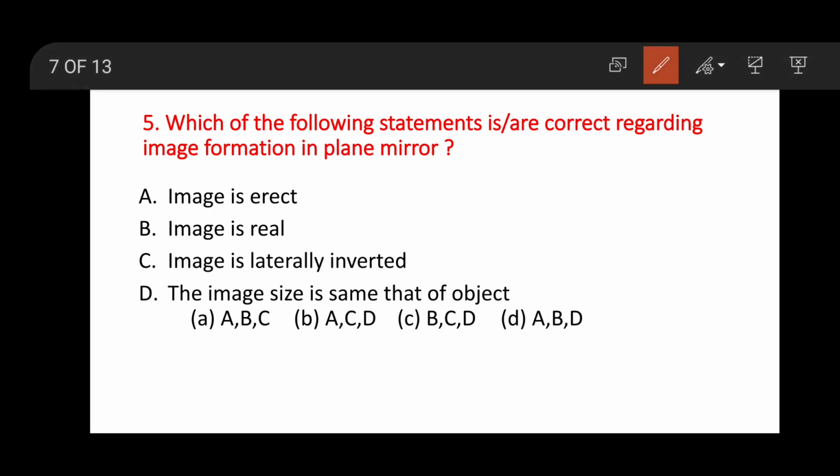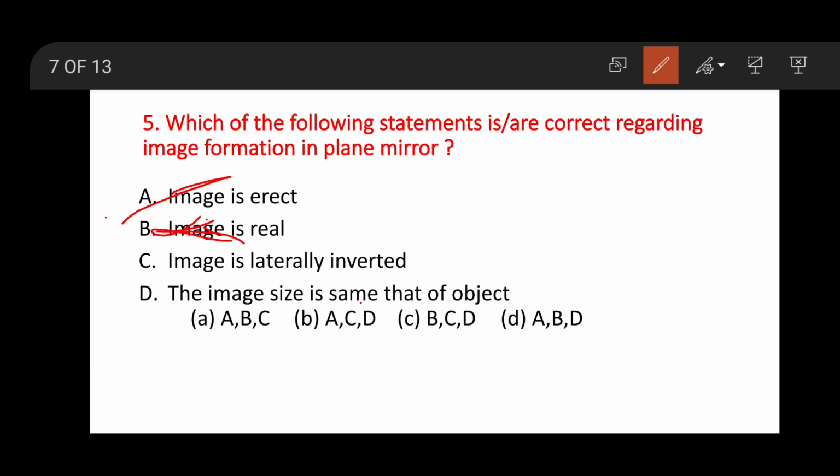Question number 5. Which of the following statements are correct regarding image formation in a plane mirror? We'll go to the options. Image is erect. This is right. In the plane mirror we get an erect image. We will not get a real image. Real image means if you obtain the image on the screen, that will be the real image. In the mirror we will not get the real image. This is wrong.